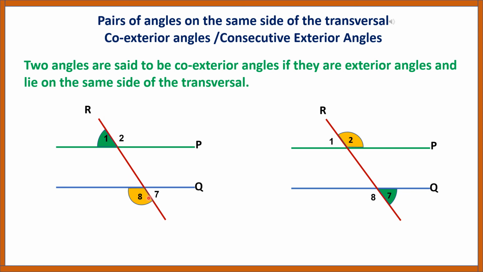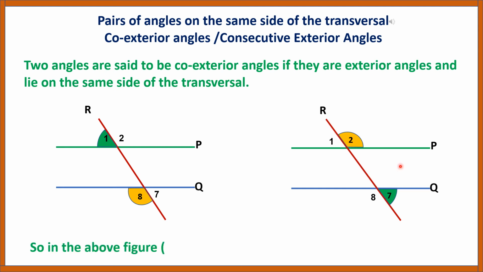Here angles 1 and 8 are a pair of co-exterior angles. Both are on the same side of the transversal. Similarly, here angles 2 and 7 are another pair of co-exterior angles. Both are on the same side of the transversal.